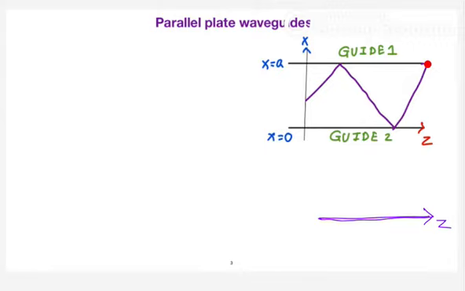Can you tell me what components the direction of propagation consists of? How many components is the direction of propagation going to have? Have a look at this.